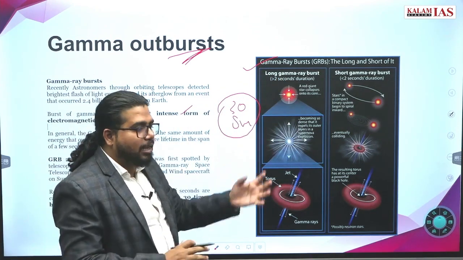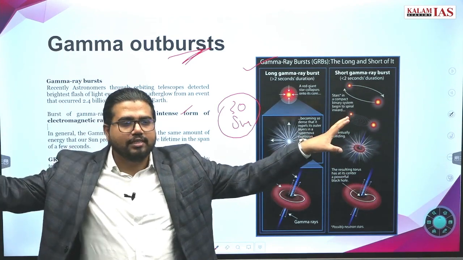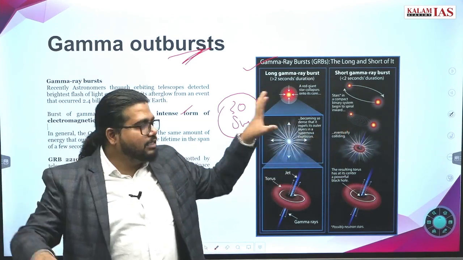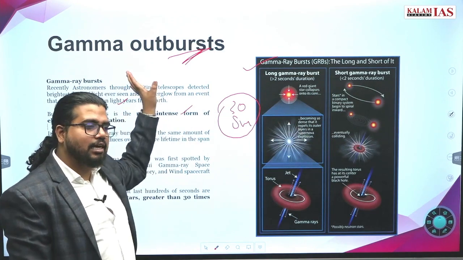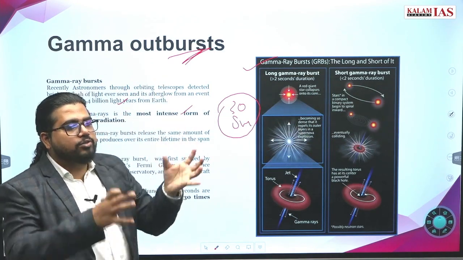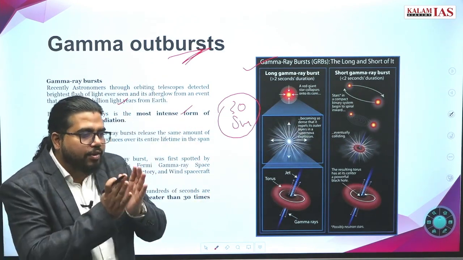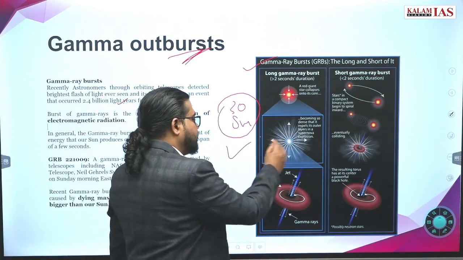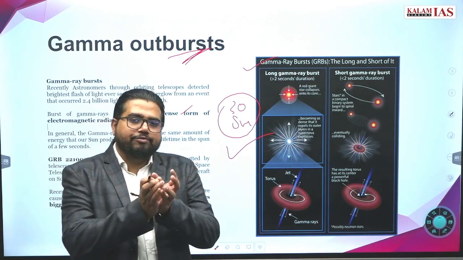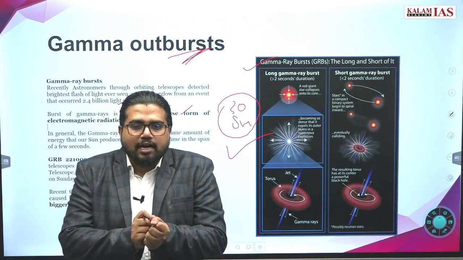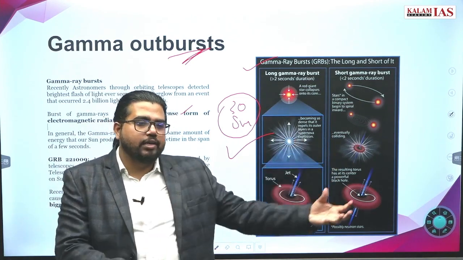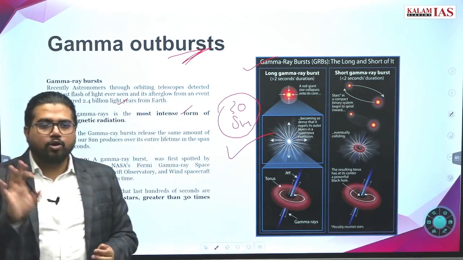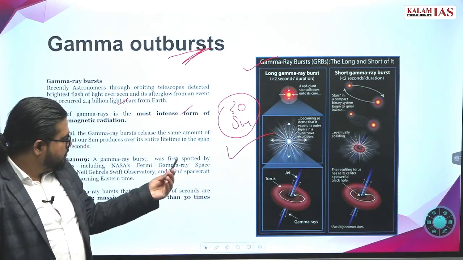And if something like this happens, it will interfere with all the nearby areas. So this kind of event generates these gamma rays. We have not observed many of these gamma events, only a very small number of gamma outbursts. Or if a black hole captures a star, that kind of event can also lead to gamma outburst events.